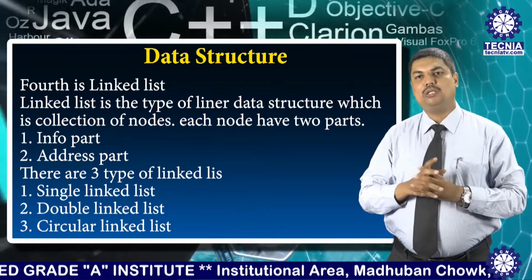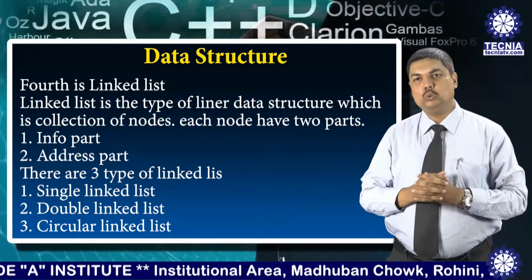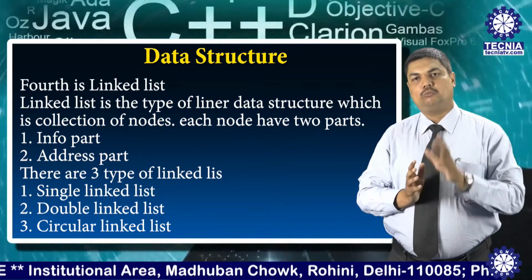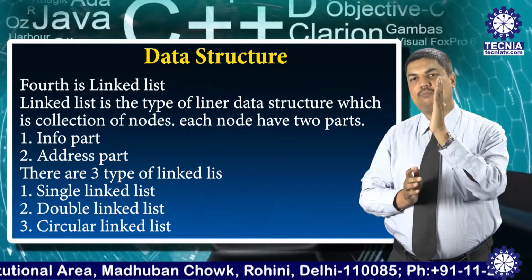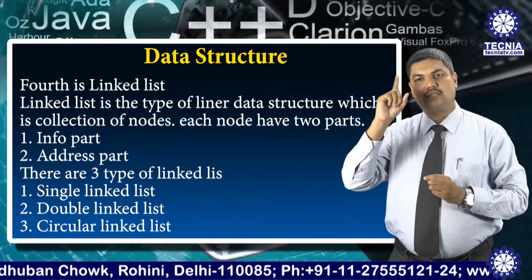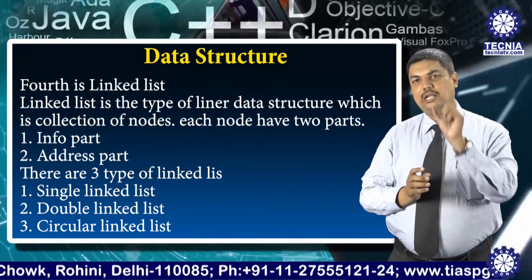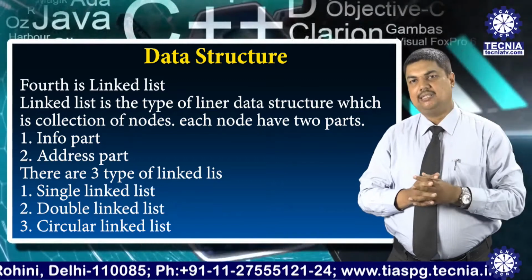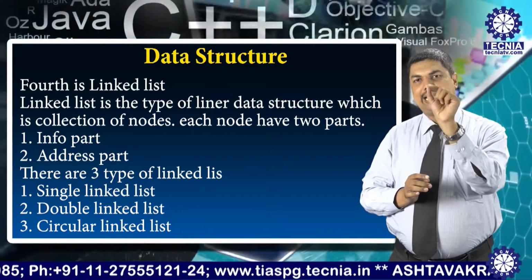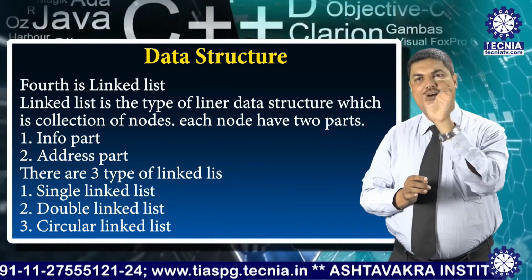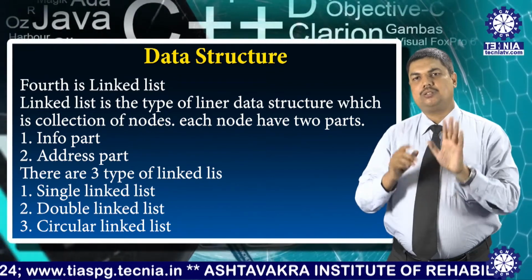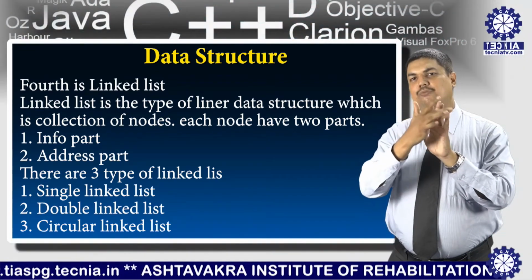But why do we use the linked list? We use the linked list to overcome the demerits of the array. What are the demerits of the array? Array is static and your linked list is dynamic. When we specify the array like int, array name m, and the range is 5, then we specify 6 positions, that is known as 0, 1, 2, 3, 4, 5.